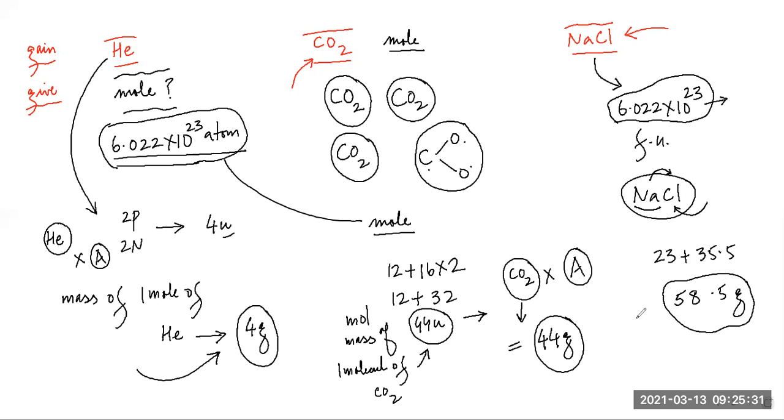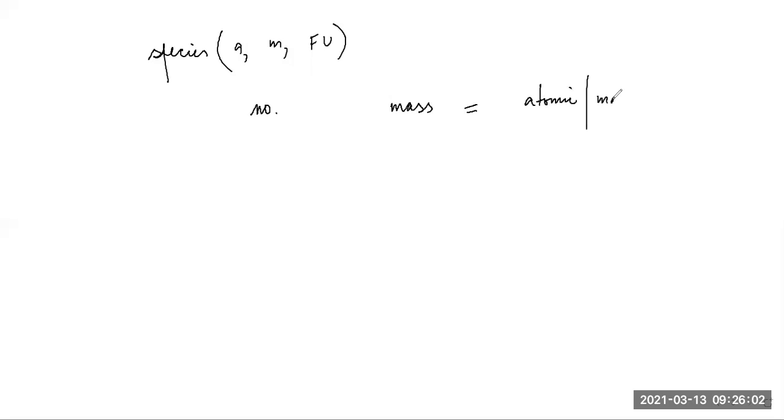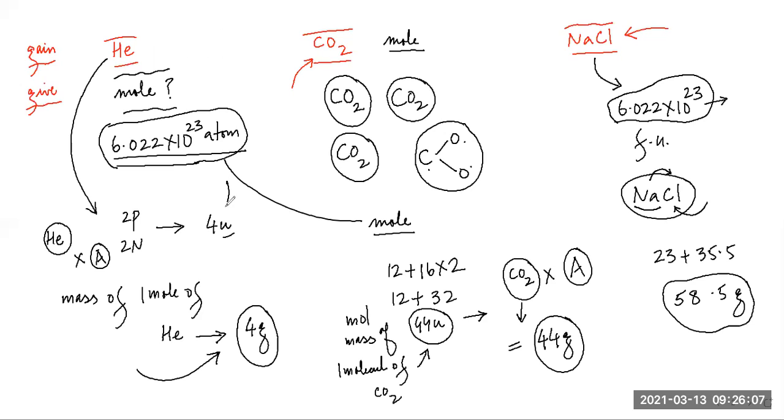So this prompts us to know a different definition of mole: 1 mole of any species. I call them species. They may be atoms, they may be molecules, they may be formula units. 1 mole of any species is that quantity in number having a mass equal to its atomic or molecular mass. In this case, we took atomic mass, the atomic mass of helium.